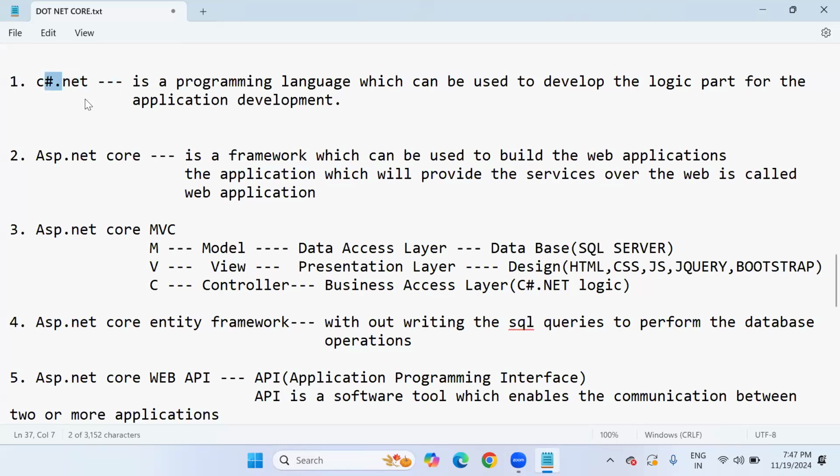Don't miss it, anyone, please. Because once I launch Visual Studio Code, I cannot stop continuously. I'll discuss the topic and I'll write the logic from the C#.NET point of view only. There are a lot of big topics in C#.NET. Once you are good at C#.NET logic, developing web applications with ASP.NET Core MVC, even Web API, will become easy. If you give up on C#.NET, then nobody can help you in the development of ASP.NET. Trust me, C#.NET is most powerful.